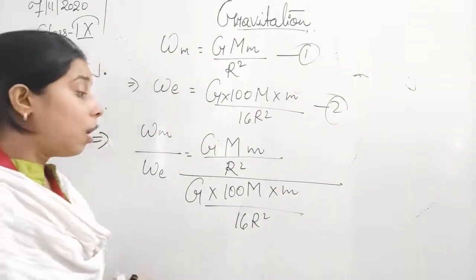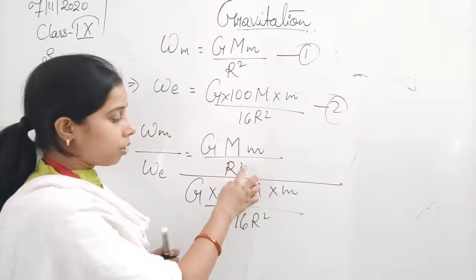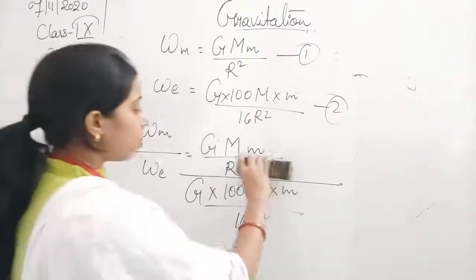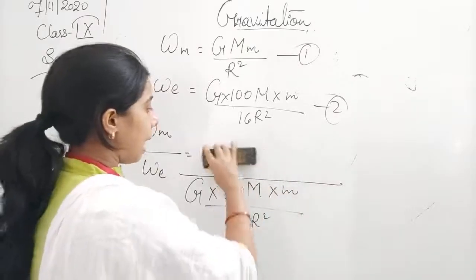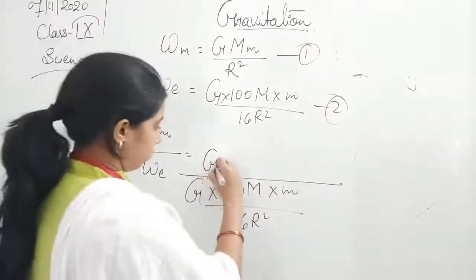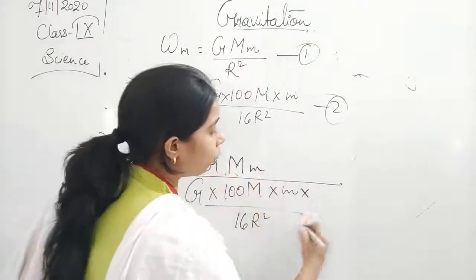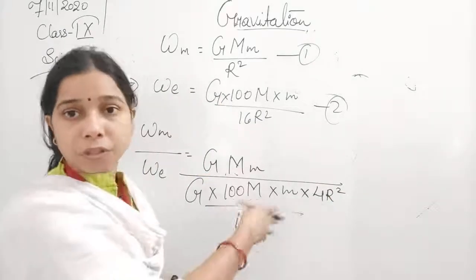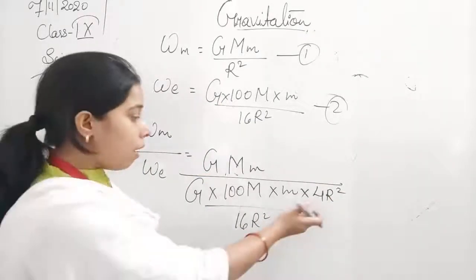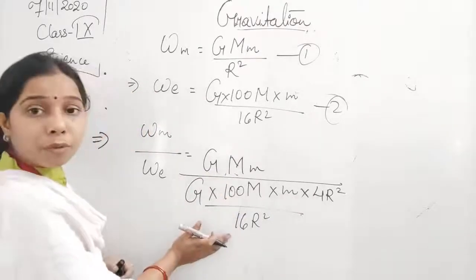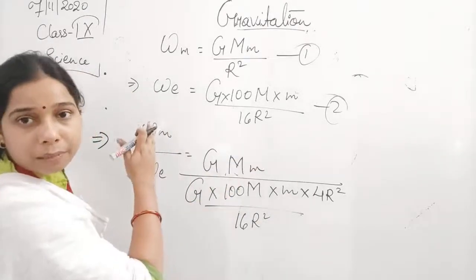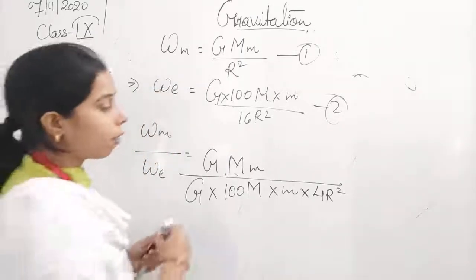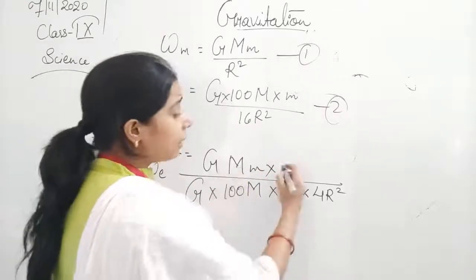Right? Now you see what will happen when this goes. Since it is in the denominator, you can also write it as G M m into 4r square, because it was already in the division, in the denominator. Okay? So we will write it like this. Now this 16 will go where? It will go to the numerator. Okay, so this 16 reaches the numerator. I hope you have already studied this in maths.